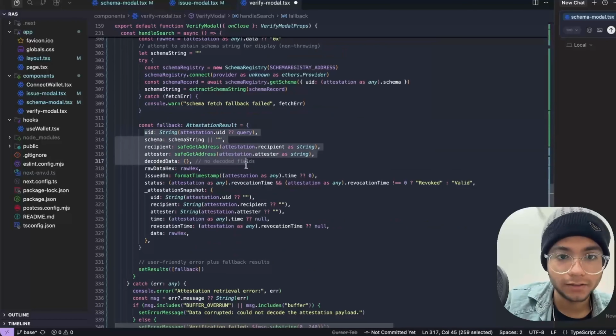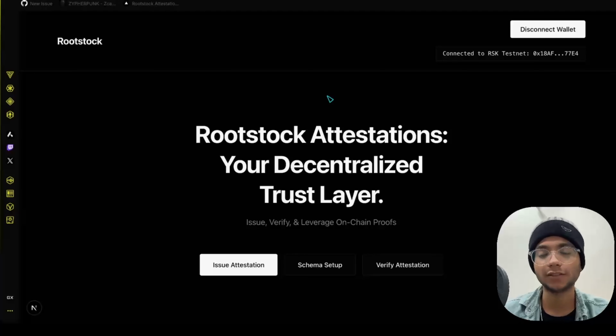The Rootstock Attestation Service opens up incredible possibilities. You can build a DeFi lending platform with it, which gives loans against undercollateralized assets to people who don't have much collateral. It can give loans to them based on reputation. It can provide education credentials, tamper-proof certificates, and diplomas using the attestations of professors, to generate more identity systems for privacy-preserving KYC and compliance. There is a whole bunch of new things you can make using these attestations.